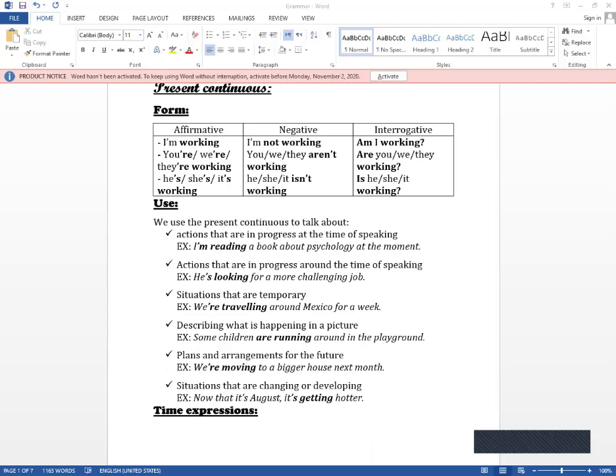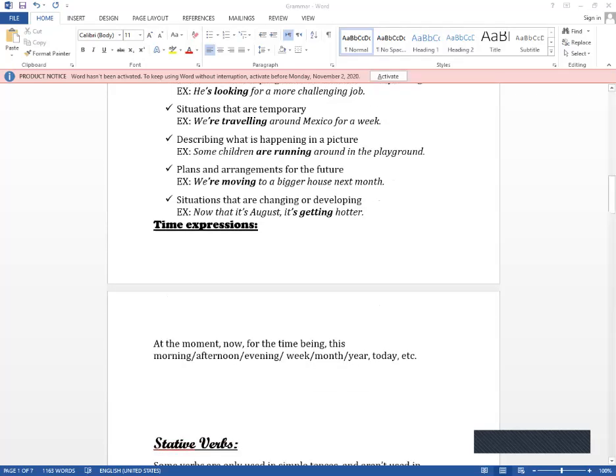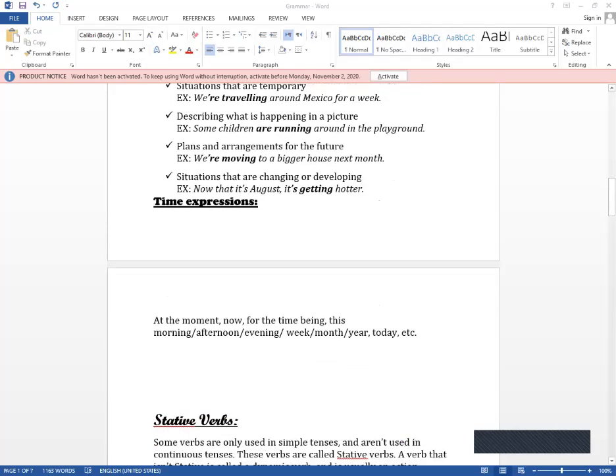Like now that it is August, it's getting hotter. Time expressions used to express the present progressive tense are at the moment, now, for the time being, nowadays, this, because it's a neutral word, today, tonight, and next.